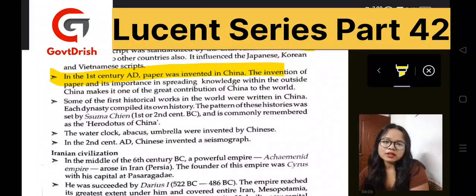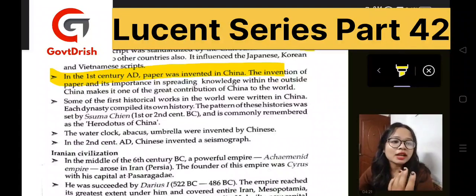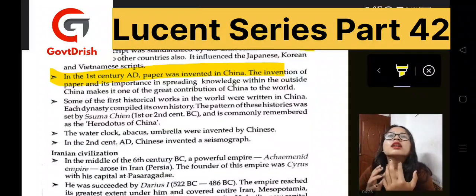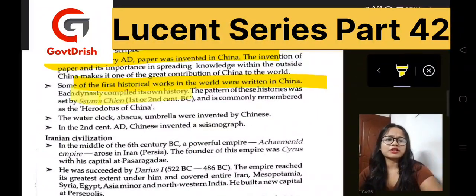Paper was invented in China for the first time. This invention of paper had a great significance in spreading knowledge outside China, as through paper the printing press started. People started acknowledging themselves through papers, and it was one of the greatest contributions of China to the world. Now let's know about some of the historical works in China.